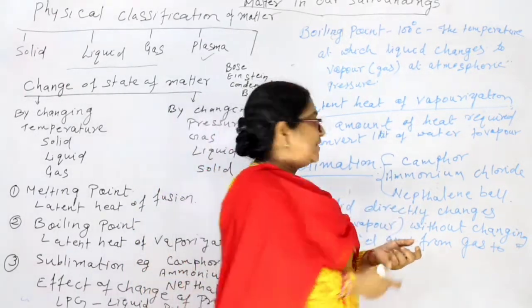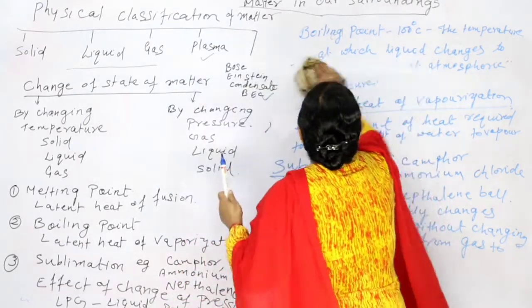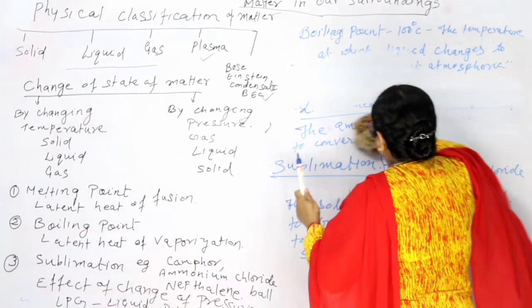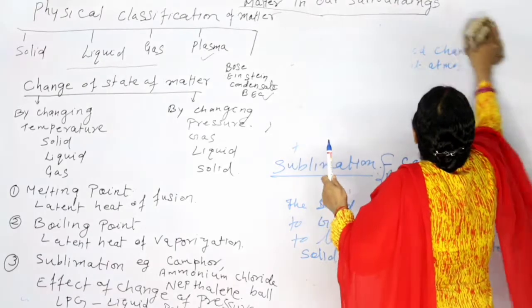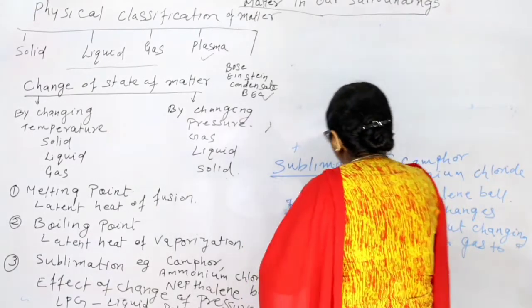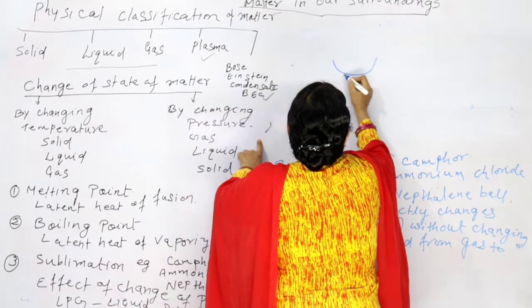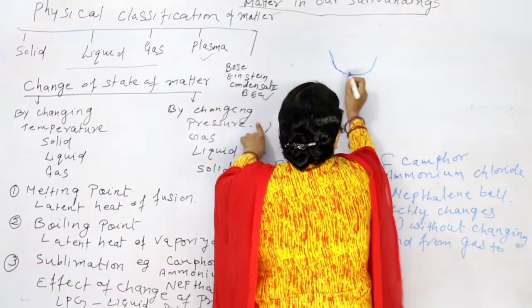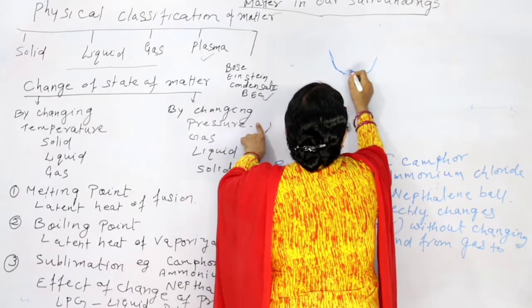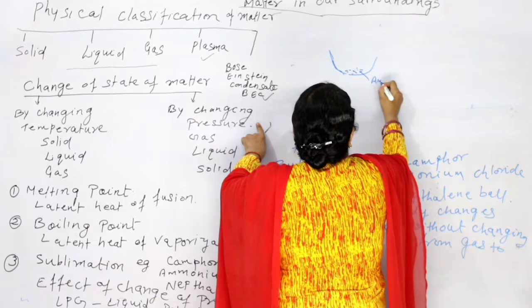Let's do one activity for this. Now take one china dish, and in this china dish we'll put ammonium chloride.